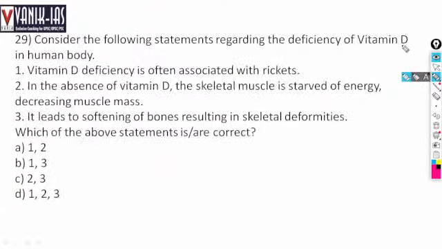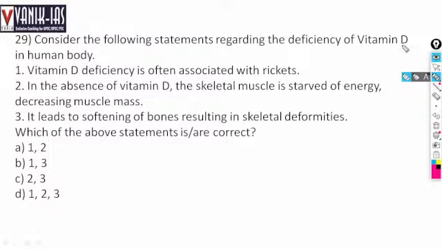Consider the following statements regarding deficiency of vitamin D in the human body. Vitamin D deficiency is often associated with rickets. In the absence of vitamin D, the skeletal muscle is starved of energy, decreasing muscle mass. It leads to softening of bones, resulting in skeletal deformities. Which of the following statements are correct regarding vitamin D?